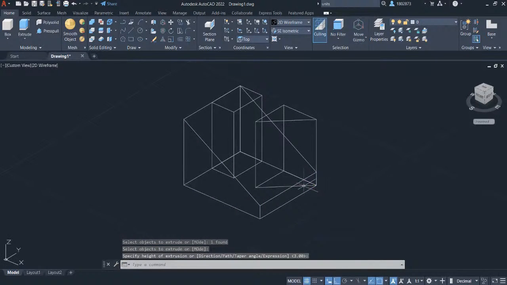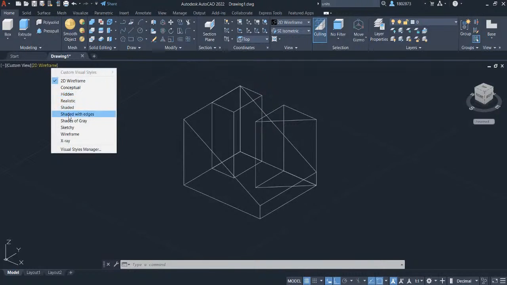Let's change the view style into Shaded with Edges. Hover your crosshair here and select the view style Shaded with Edges.